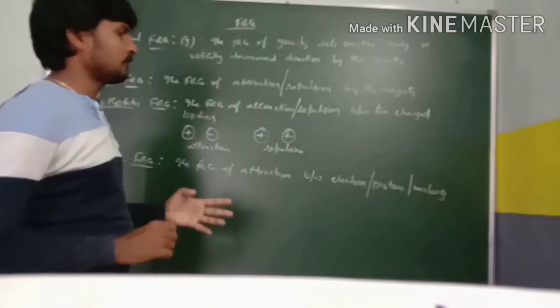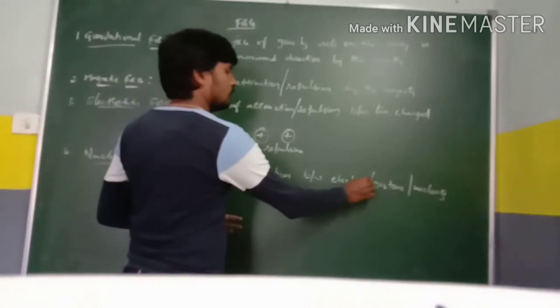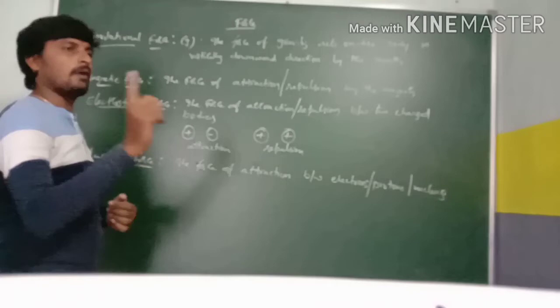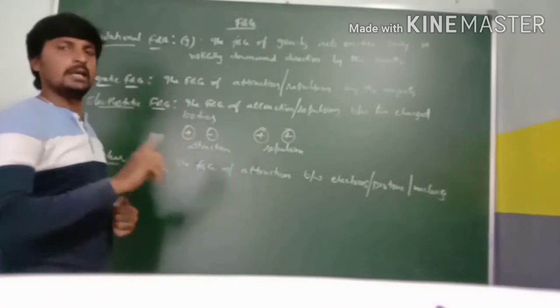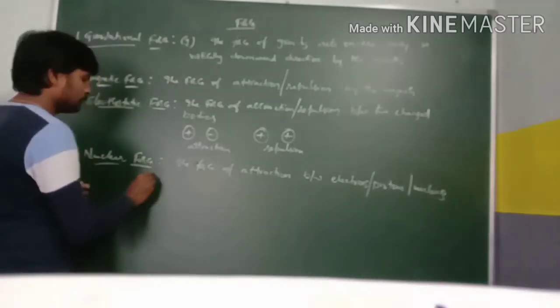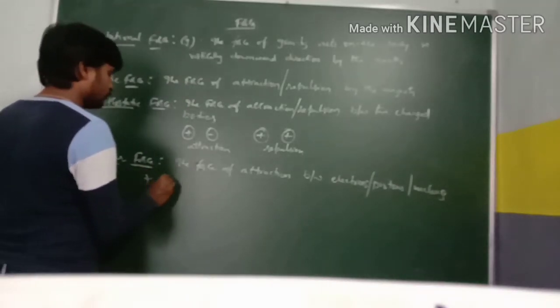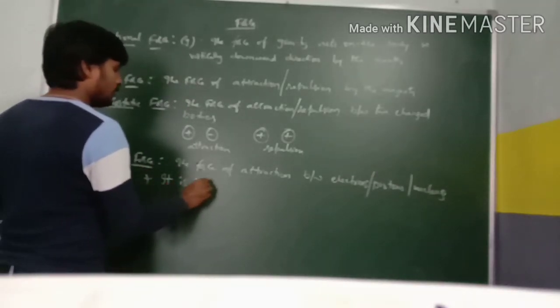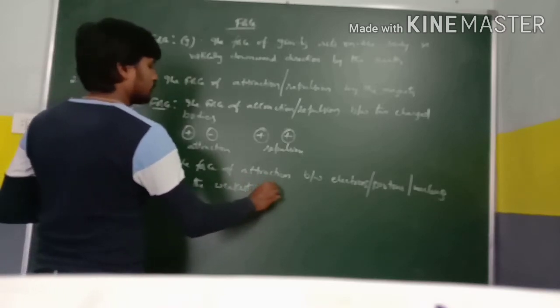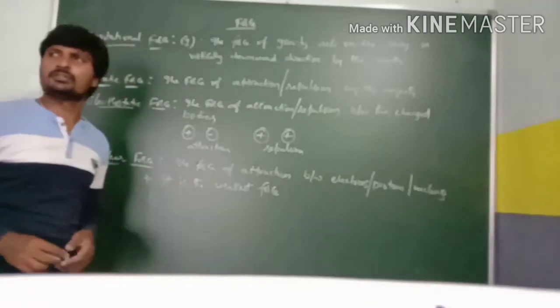So the force of attraction between the electrons and the protons and neutrons in the nucleus, which makes the electrons revolve around that nucleus, is nothing but nuclear force. Remember, nuclear force is the weakest force. So why is it the weakest force?